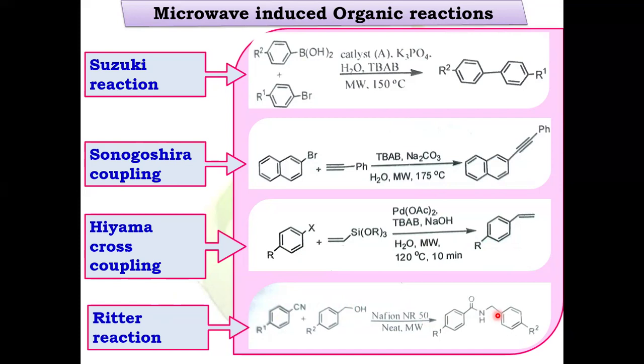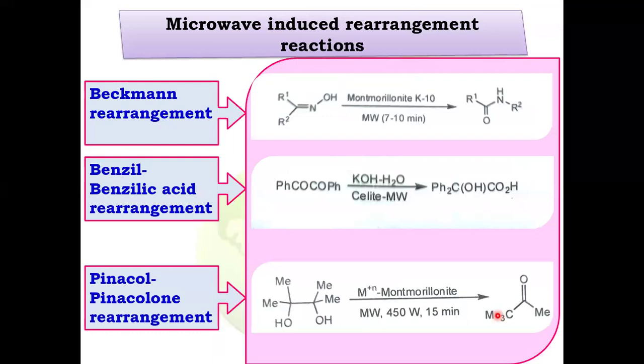And then let us see the microwave-induced rearrangement reactions. Here comes the Beckmann rearrangement. In general, in the Beckmann rearrangement, the group which is anti to the OH gets migrated. In presence of montmorillonite K10 under microwave irradiation, it provides substituted amides. Similarly, in the case of the benzilic acid rearrangement, benzil is converted into benzilic acid by using a clay in presence of potassium hydroxide, water, and microwave irradiation.